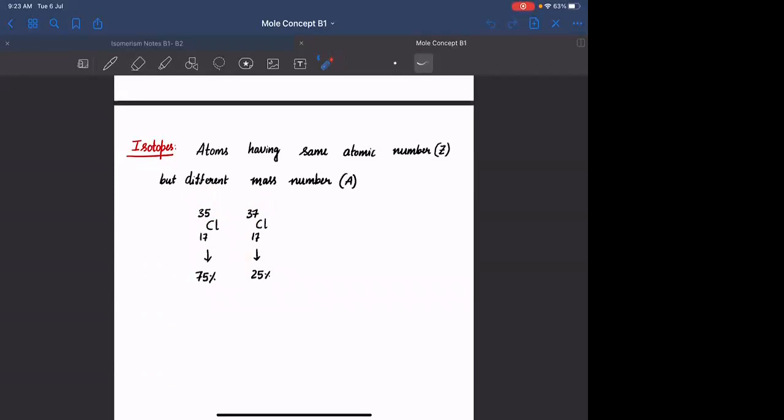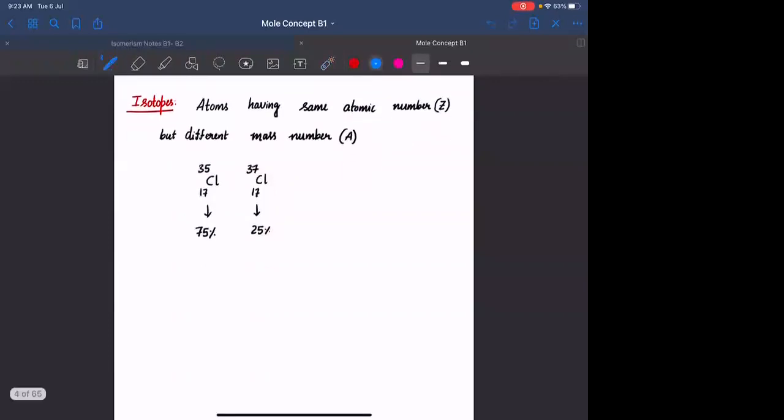Whenever you take chlorine from the atmosphere, if you want to do any calculations, if you are taking 100 atoms of chlorine, out of those 100 atoms, 75 atoms are of 35 form and remaining 25 atoms are of 37 form. Okay. So whenever you do calculation, you need to take average atomic mass. What is meant by average atomic mass?